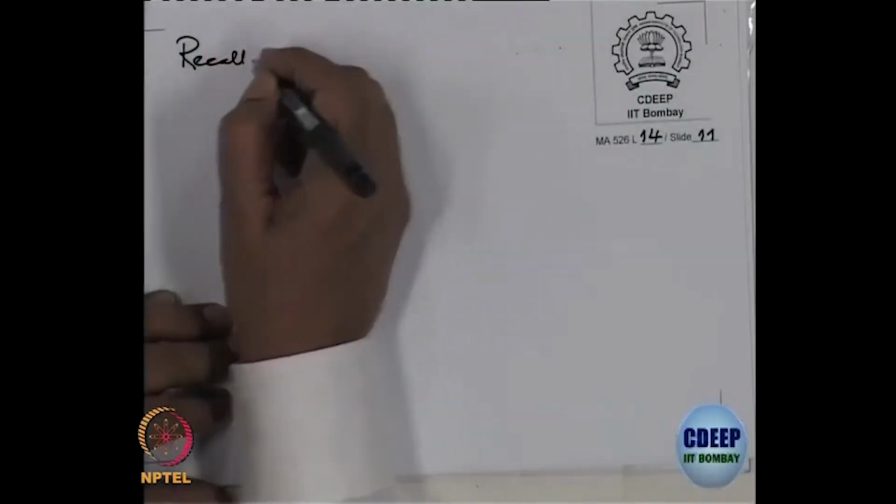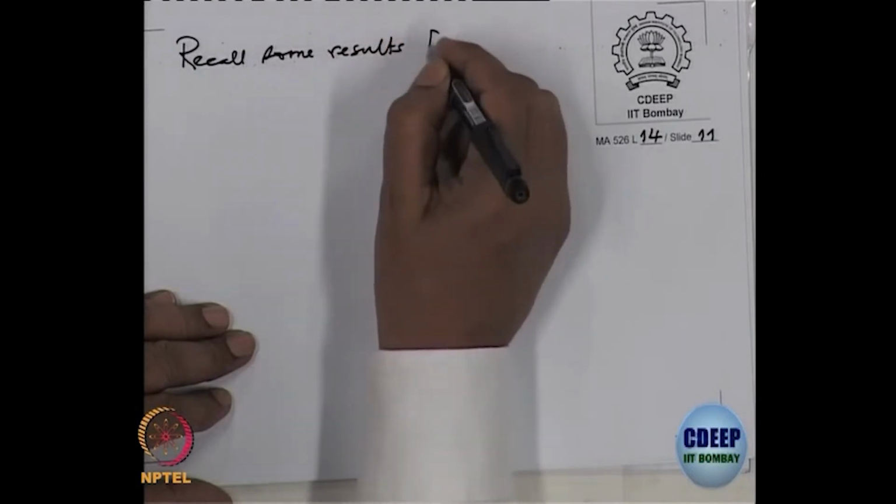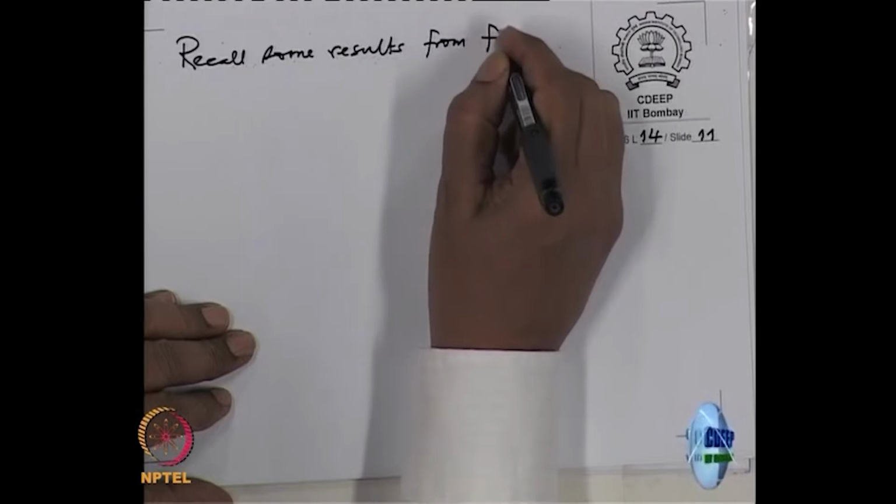Such a criterion is called a Jacobian criterion, and this is similar to what we do in calculus. We will attach some matrix to this, and then we will study the rank of that matrix, and the rank will say whether P is singular or not. Okay, so first I want to recall some facts from field theory.